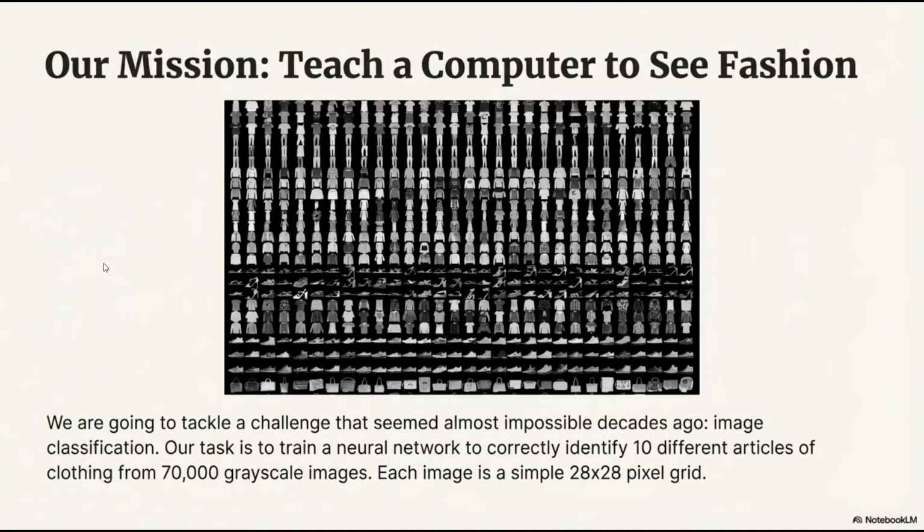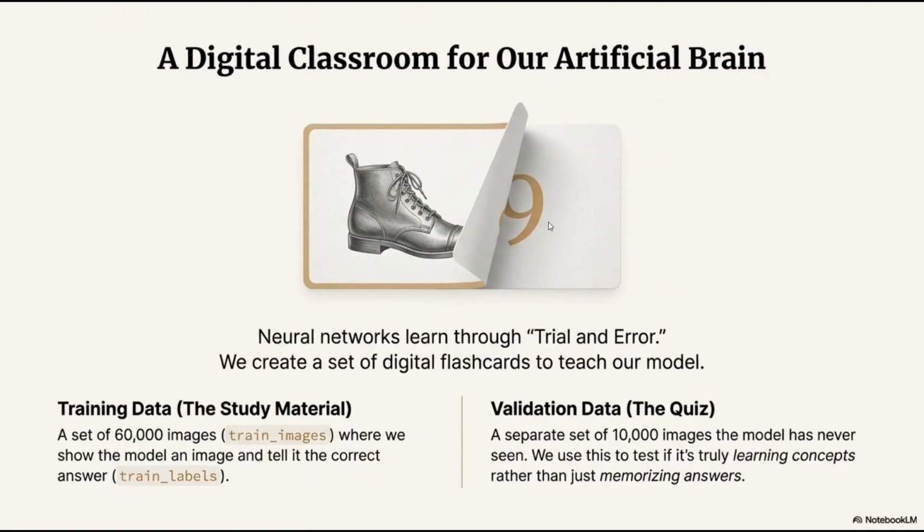So our mission is to teach a computer to see fashion. For this, we will be using images of 28 by 28 pixels. We have two kinds of data sets. One is for training, with 60,000 images, and for validation, we have 10,000 images. So altogether, our model will pass through 70,000 images.